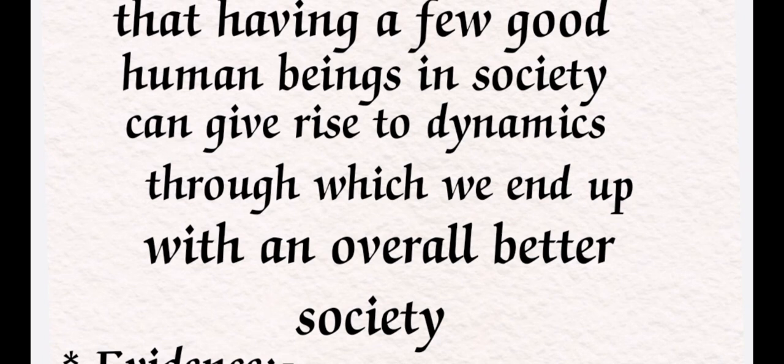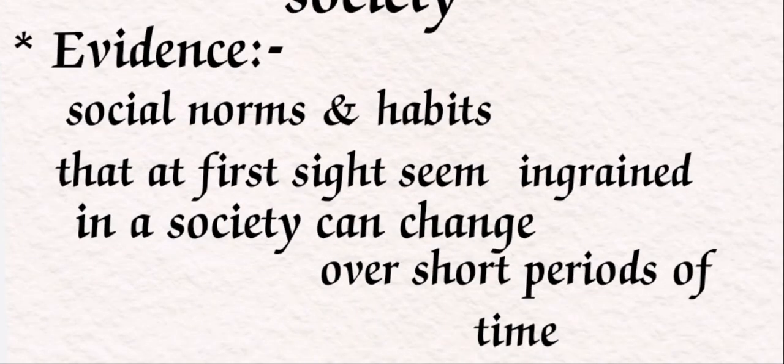Okay, so next, these important social norms that we are following are unwritten rules and regulations in the society. Important social habits are very ingrained in a society, meaning they are bound into the society. The norms we should follow in a society can change over short periods of time. Whenever there is a need to change those social norms, they can change only temporarily, but they are very important in the society. They never change permanently.